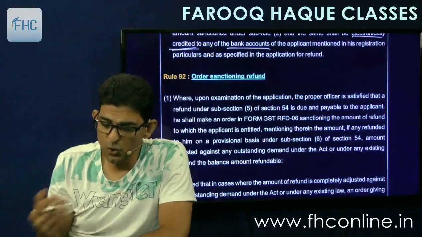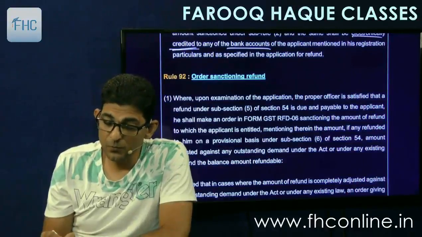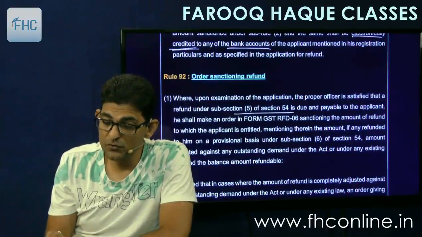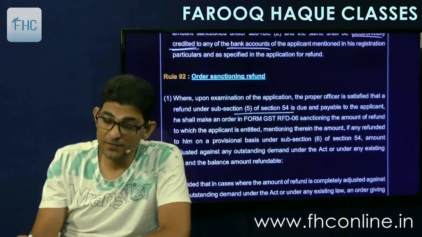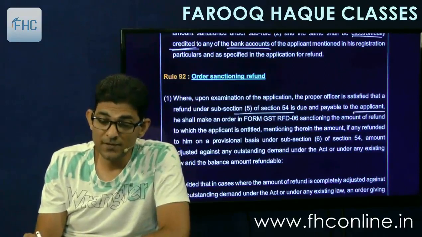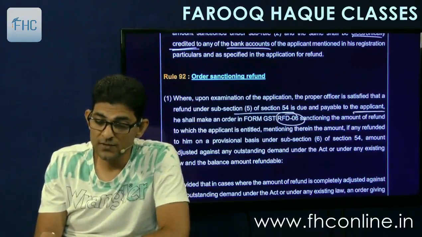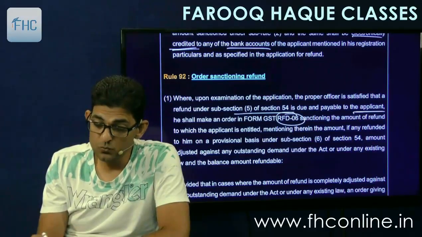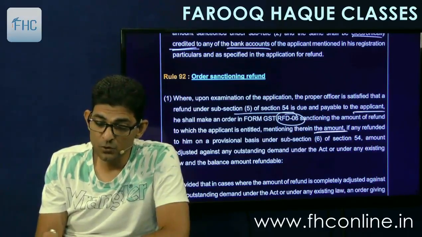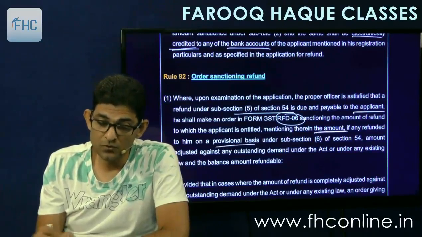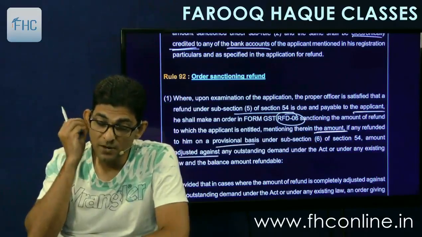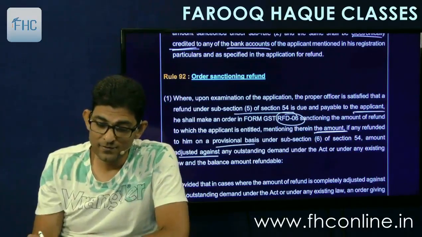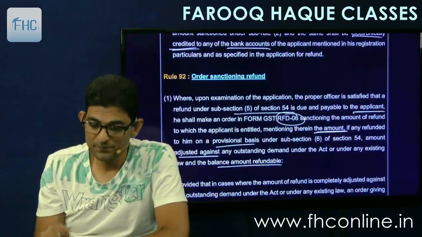Then, order sanctioning the refund: where upon examination of the application the officer is satisfied that refund under section 54 is due and payable to the applicant, he shall make an order under RFD 6 sanctioning the amount of refund to which the applicant is entitled, mentioning therein the amount, if any, refunded to him on a provisional basis, and the amount adjusted against any outstanding demand under the Act. If there is any outstanding demand, it will be adjusted, and the balance amount refundable.